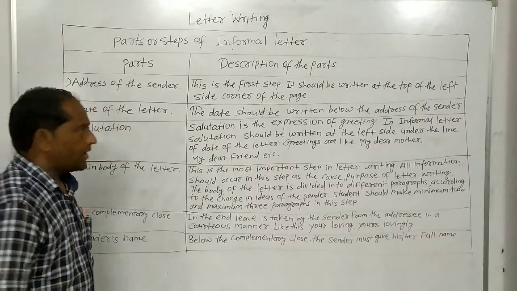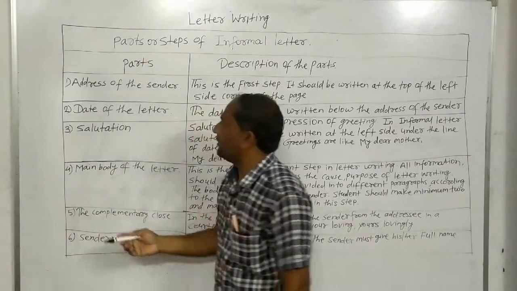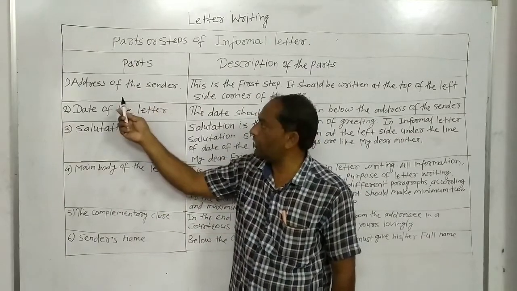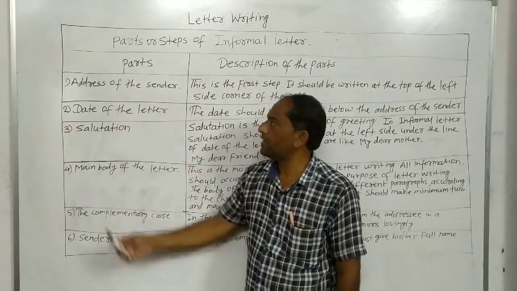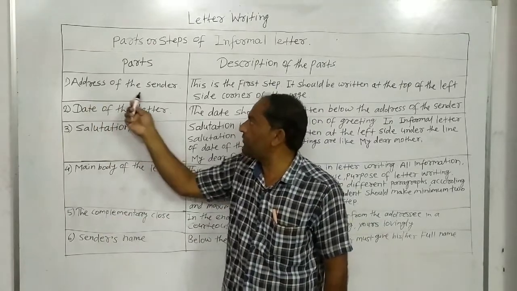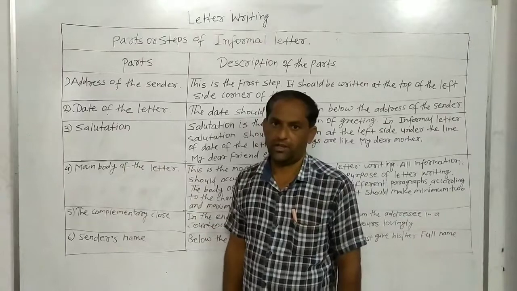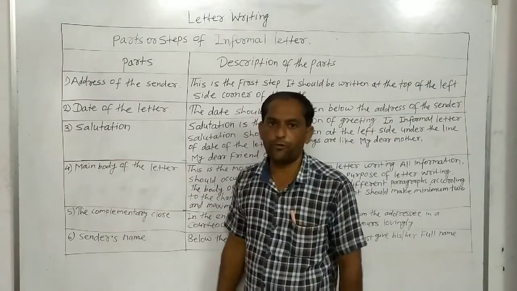Okay. Now we are going to discuss the first part, the first step of the informal letter: address of the sender. It is the first part of the informal letter.